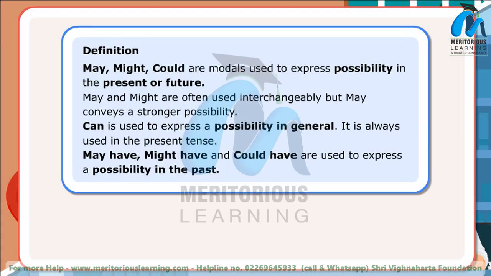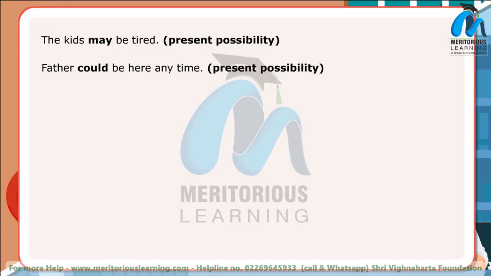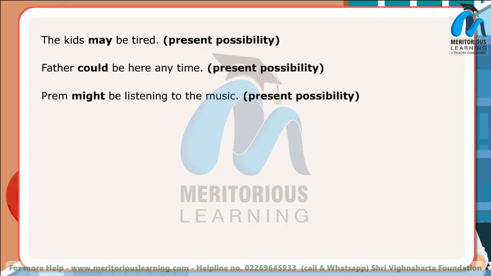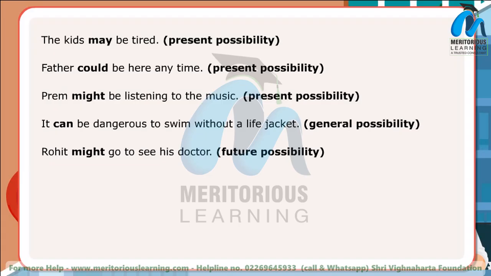May have, might have, and could have are used to express a possibility in the past. Let us look at these sentences. The kids may be tired. Father could be here any time. Prem might be listening to the music. It can be dangerous to swim without a life jacket. Rohit might go to see his doctor.